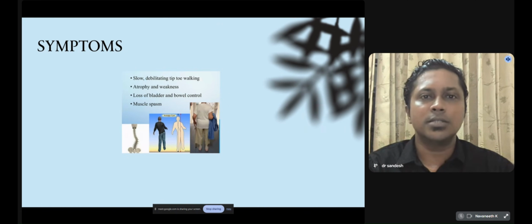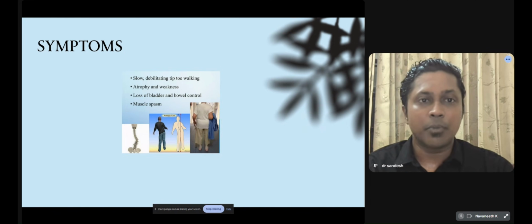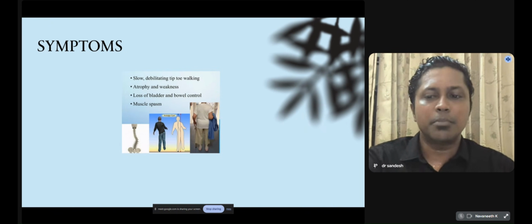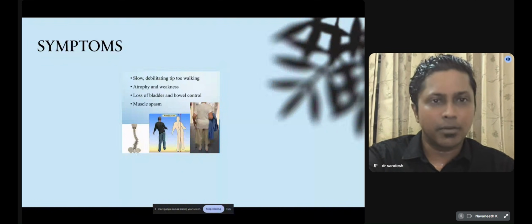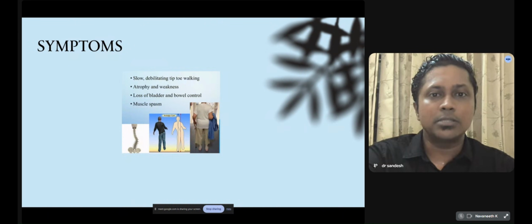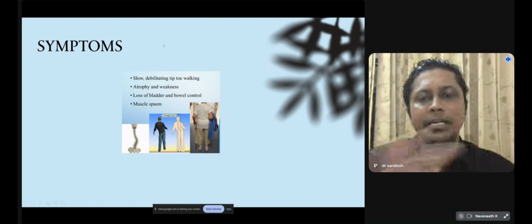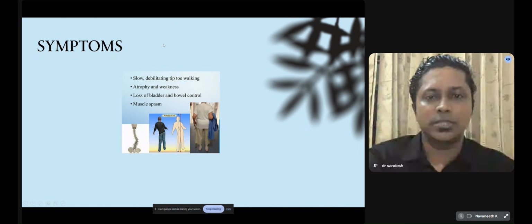So, what are the symptoms of disc related problems, that is, disc prolapse or canal stenosis? Patients mainly present with low backache, leg pain, numbness, heaviness, difficulty in walking, weakness, and bowel and bladder involvement. Sometimes in walking the patient, we get a side tilt called the sciatic scoliosis. Okay.